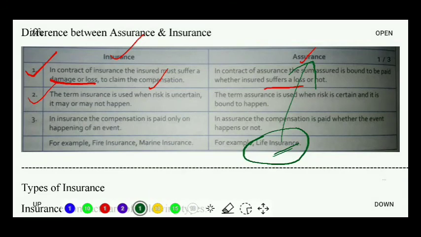I hope this difference between assurance and insurance would be very clear to you. In general terms, we use this as the same term in the same meaning, but now I hope the proper difference between these two terms would be very clear to you.